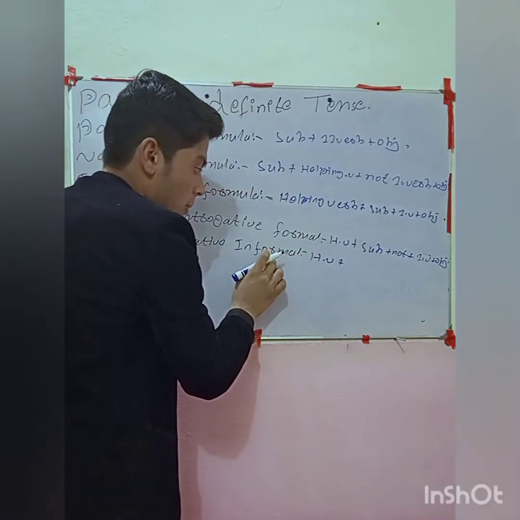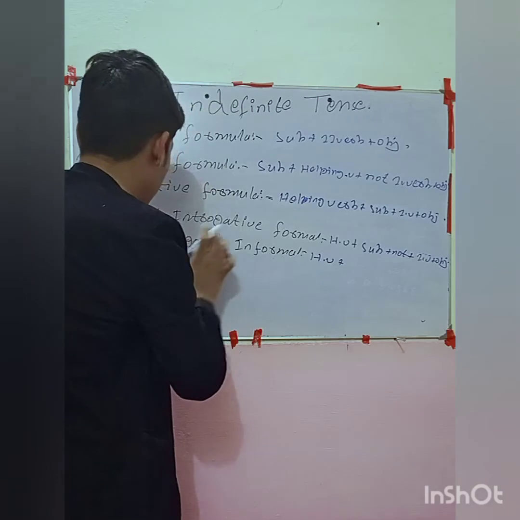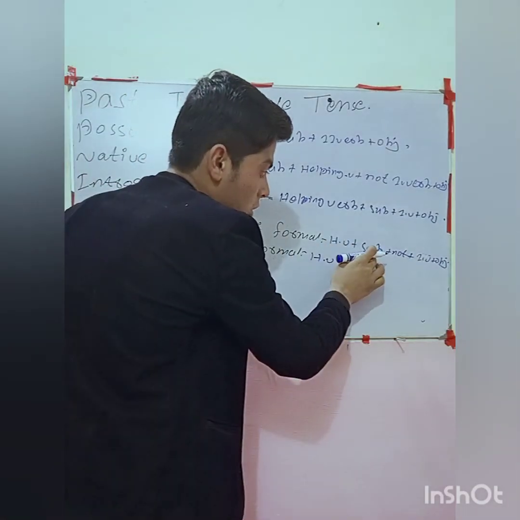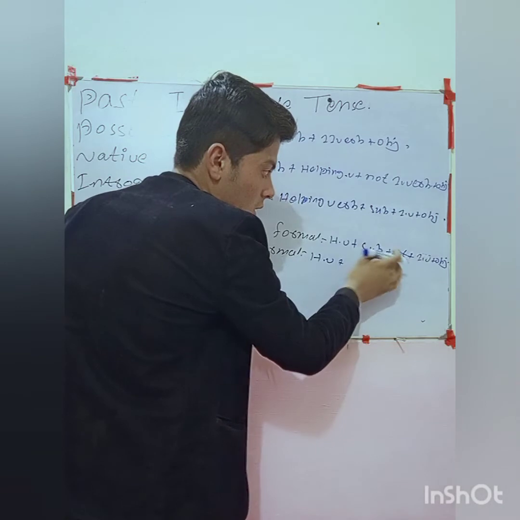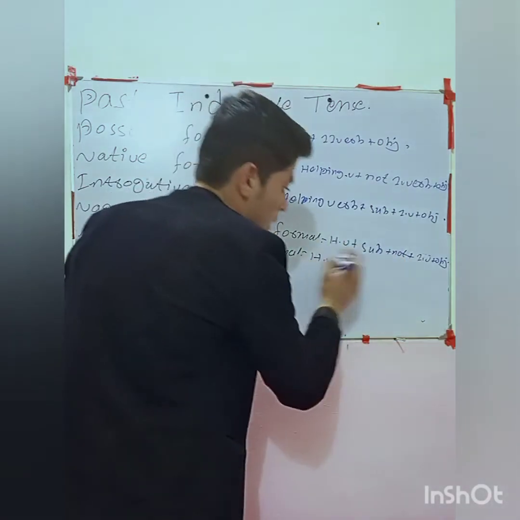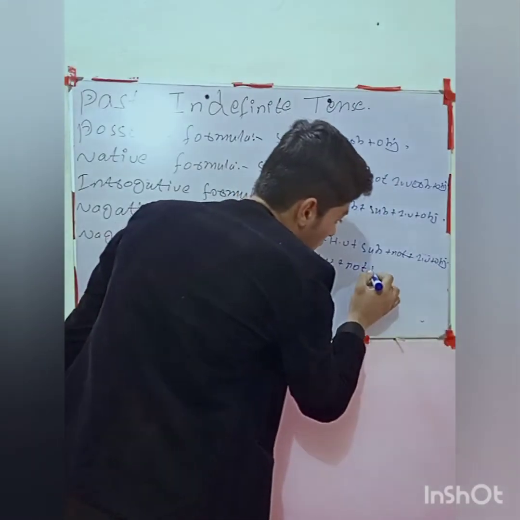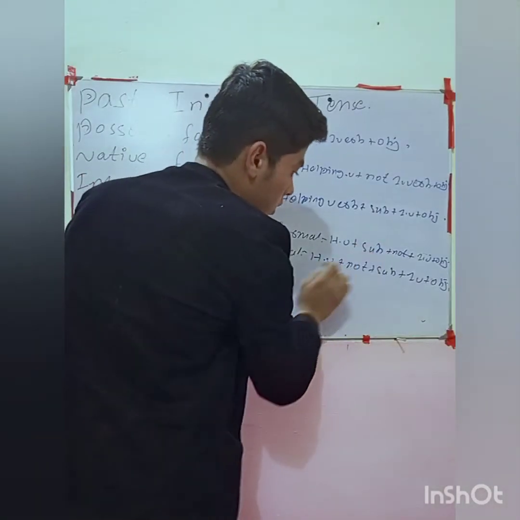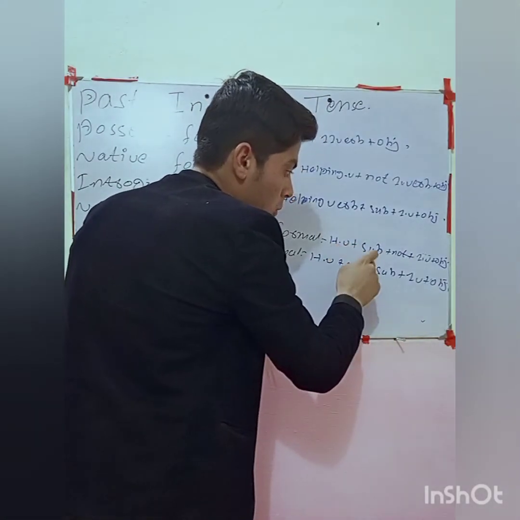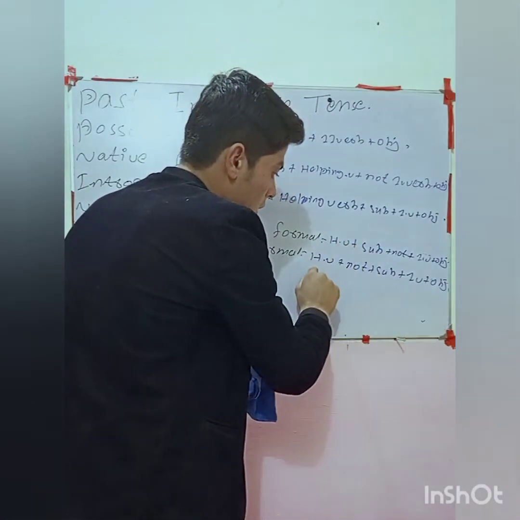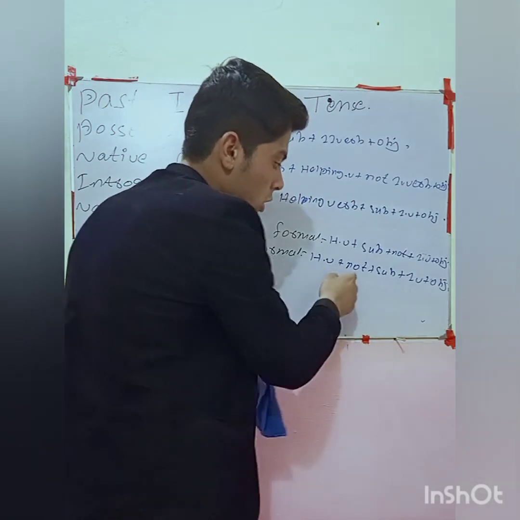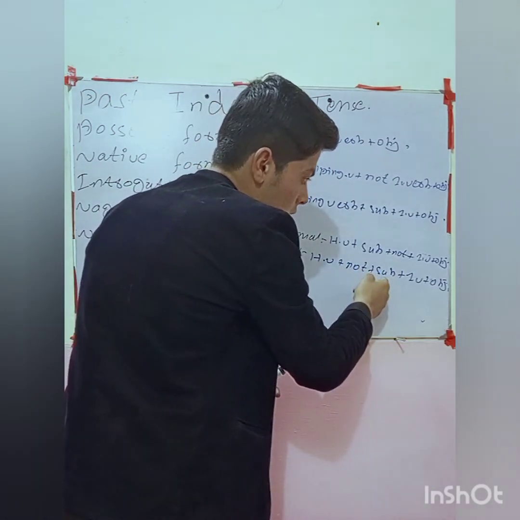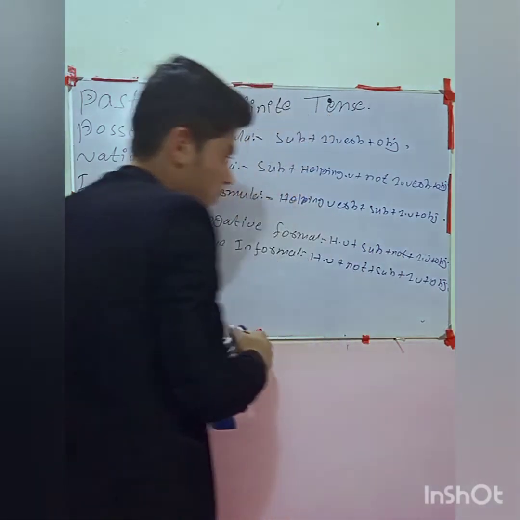But in an informal sentence, we use not after the helping verb, and then the subject. And then the same formula: first form of verb plus object. That is the difference. In the formal sentence we use the subject after the helping word, but here we use not after the helping word, and then the subject.